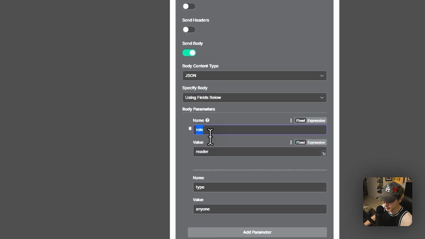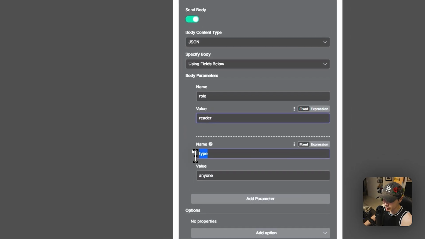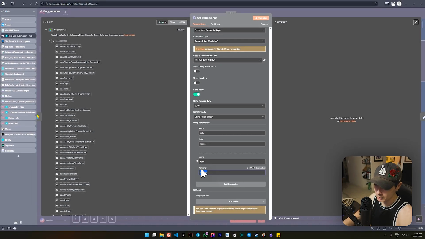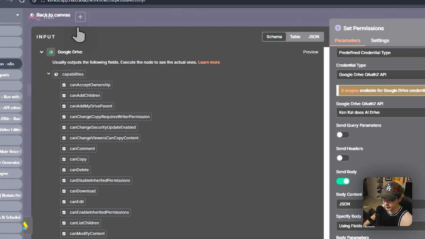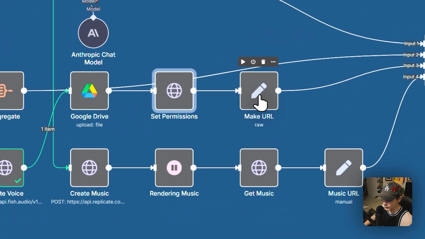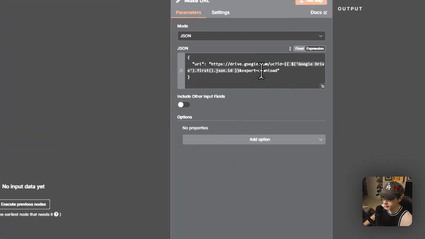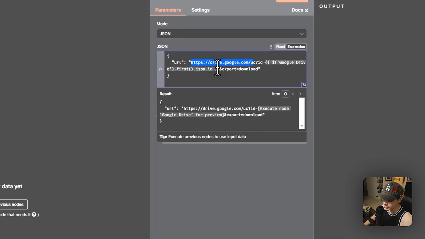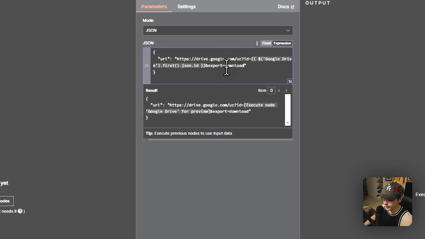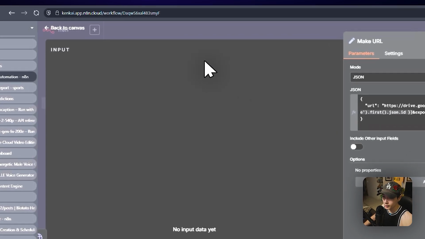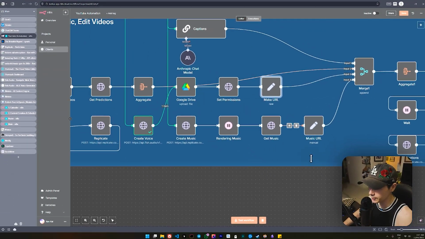So we can see here the name, role, reader, and the type is anyone. So it's essentially just putting the file to public so other people can access it, where in this case it would be the cloud video editor Shotstack. And then I'm just making the URL a little bit more neat. So then we can see in the JSON body right here, I just have this, and this is the ID right here. And then it's just export equals download. And that will actually be a URL that Shotstack can actually use.